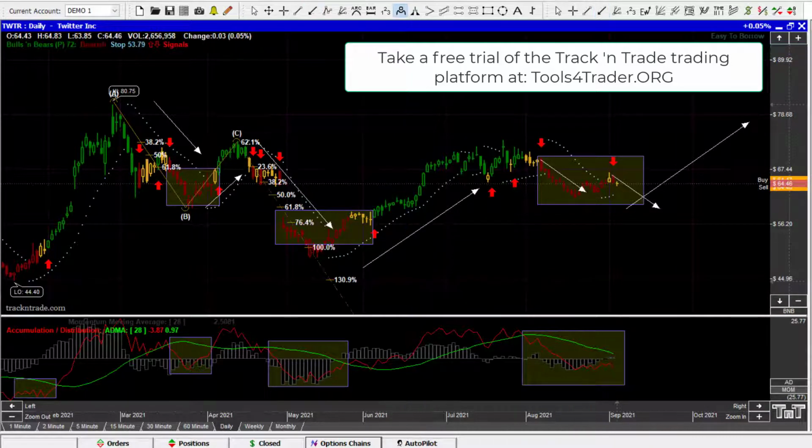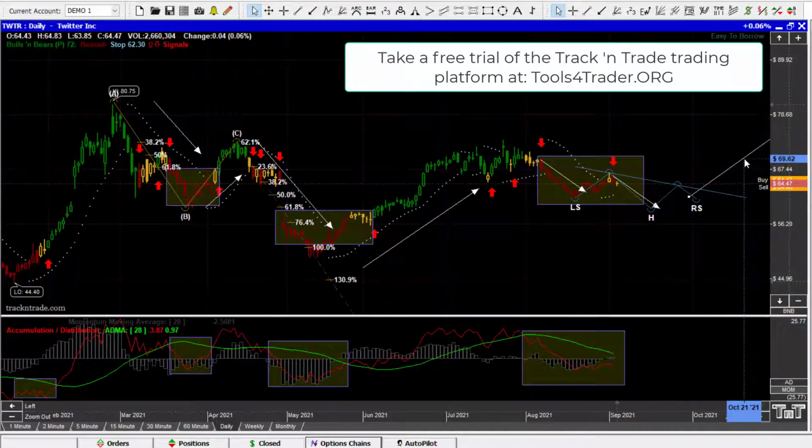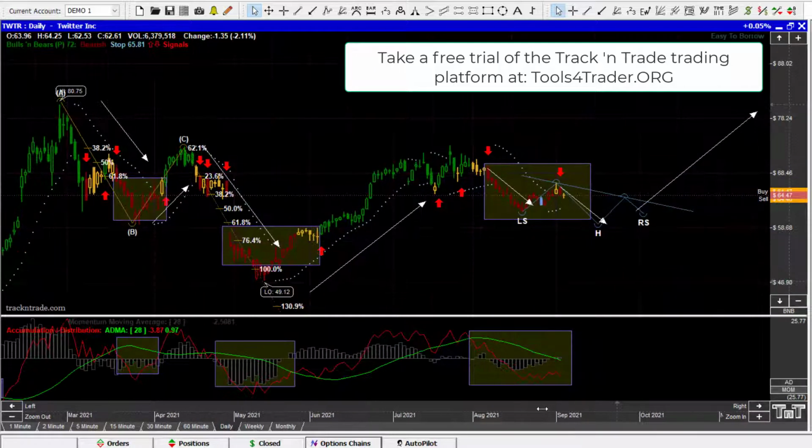This is what I'm looking at. Okay, so this is looking like the possibility of the left shoulder. This is going to be the neckline, and we'll look for that Wyckoff spring, or what we call the head of the embedded head and shoulders formation. Then we need to start seeing higher lows. And then this is where we should start seeing this thing come up. So there's an opportunity for accumulation. We're going to watch this come down, see if it can break this left shoulder, give us a bear trap, and that's where we want to start being a buyer, start accumulating our positions, and we'll start looking for this market to rally once again.